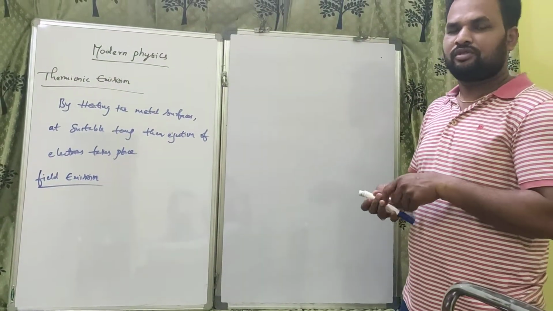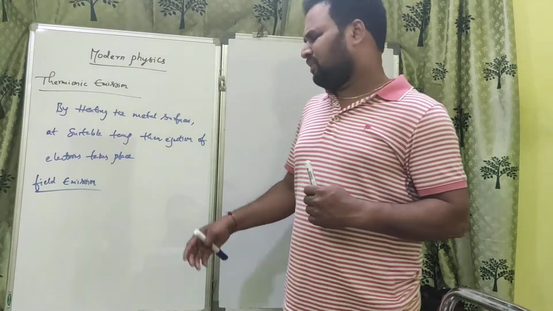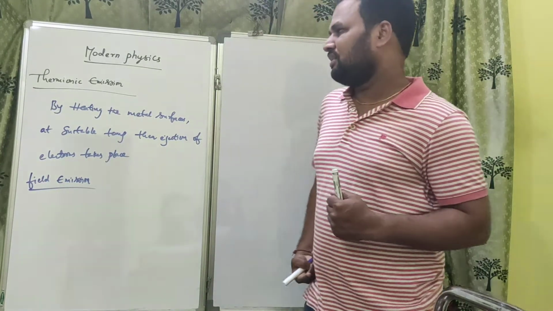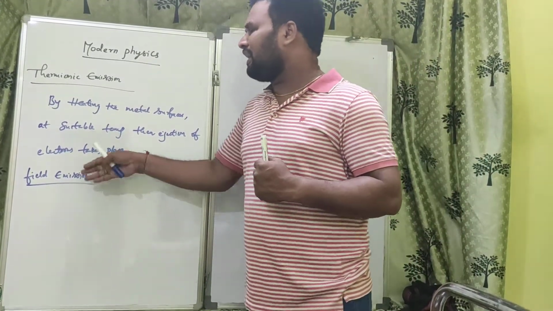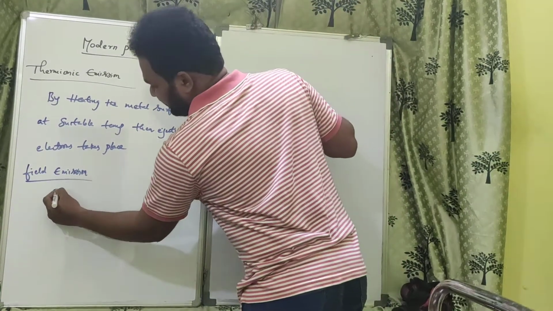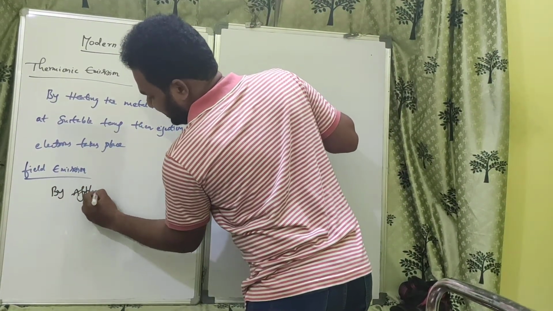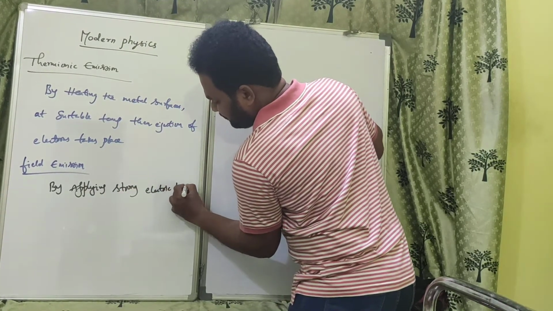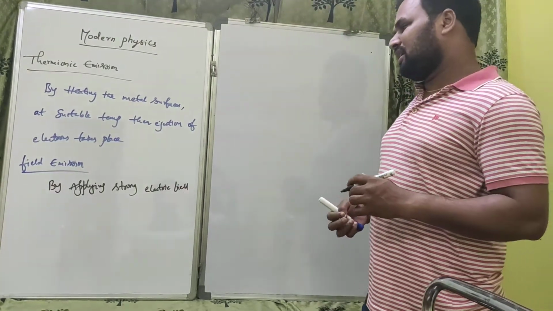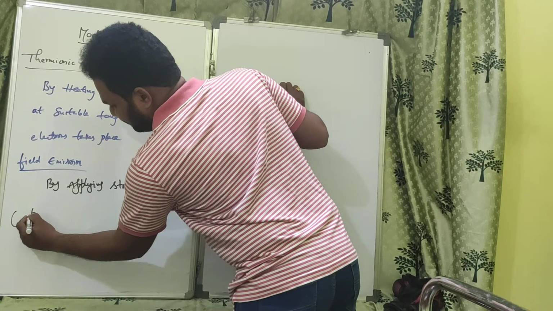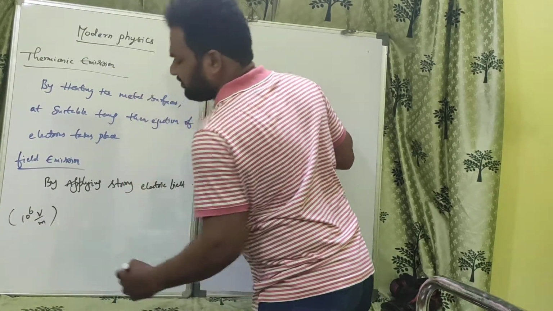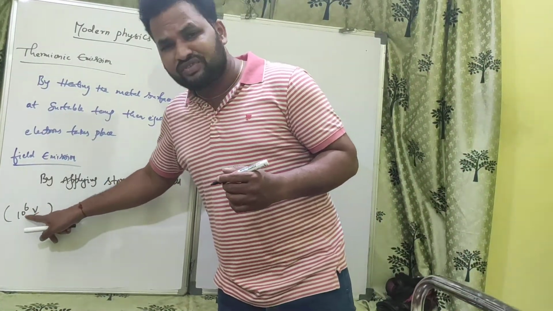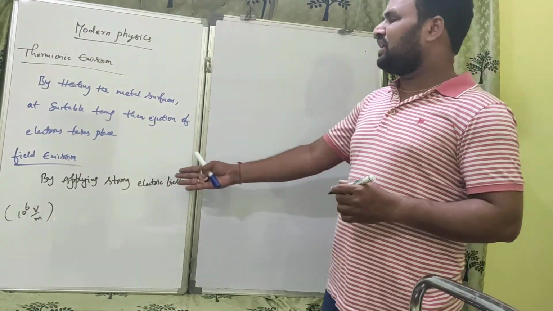Field means there are three types of fields: electric field, magnetic field, and gravitational field. Here, by applying a strong electric field, nearly 10 to the power of 6 volt per meter, that means if we take a 1 meter metal rod and apply 10 to the power of 6 volt potential, the ejection of electrons takes place.